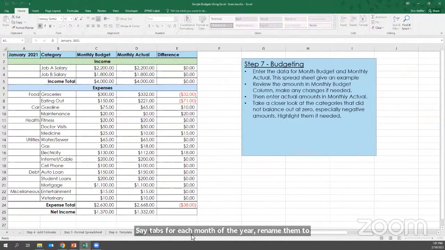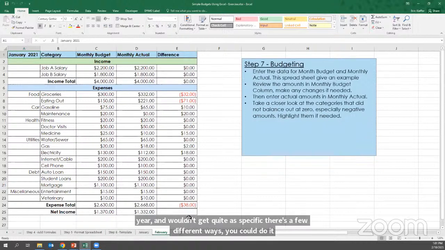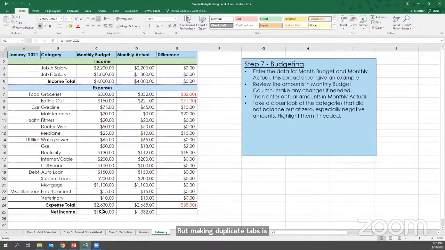And then with that data, you can create additional tabs to look at your overall spending for the year and get really complicated with Excel formulas and whatnot. But that's one way to do it. Another way is to use a more broad annual budget, which would be more of an overview of your spending for the year and wouldn't get quite as specific. There are a few different ways you could do it, but making duplicate tabs is probably the easiest based on what we had shown here. Does that answer your question?